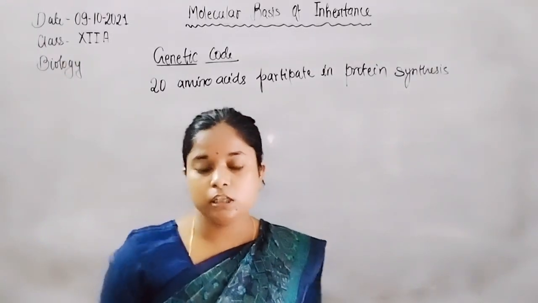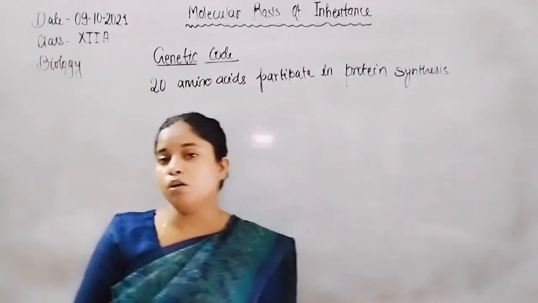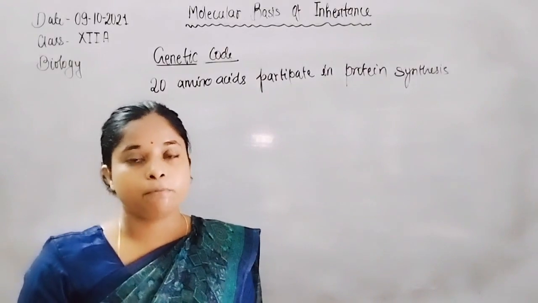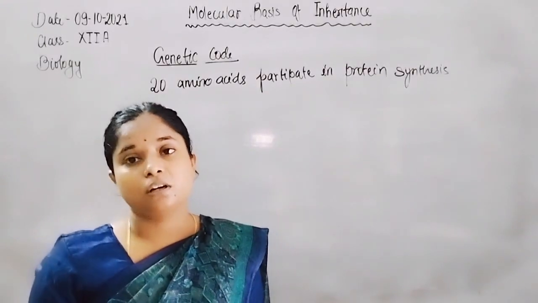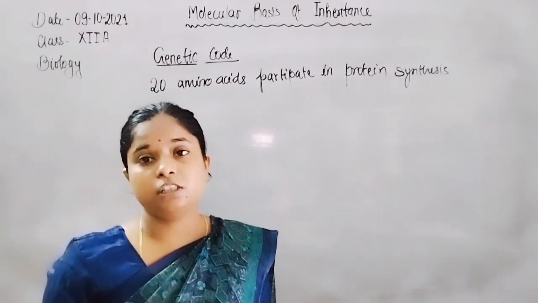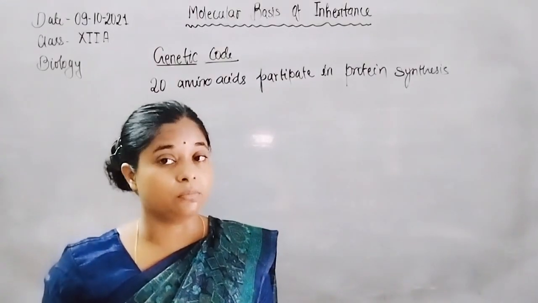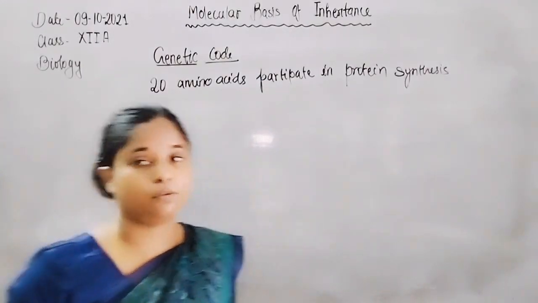It was clearly observed with the help of the enzyme polynucleotide phosphorylase, which is important in protein synthesis, showing how the triplet codon codes 20 types of amino acids.